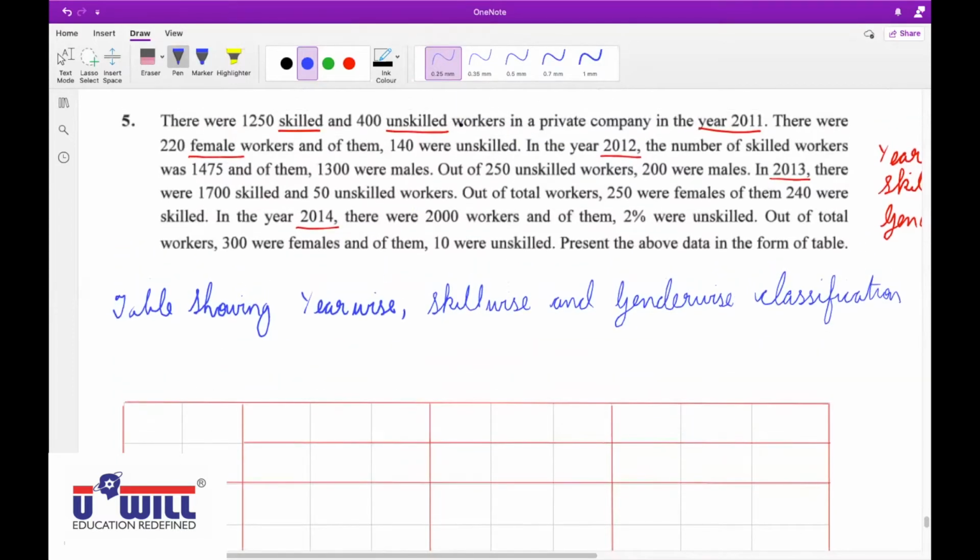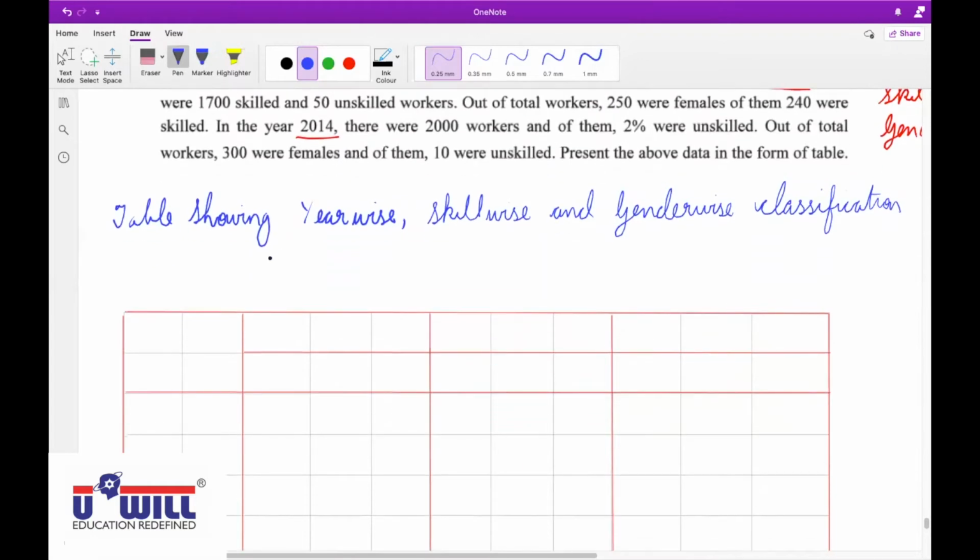The information is about workers in a private company.